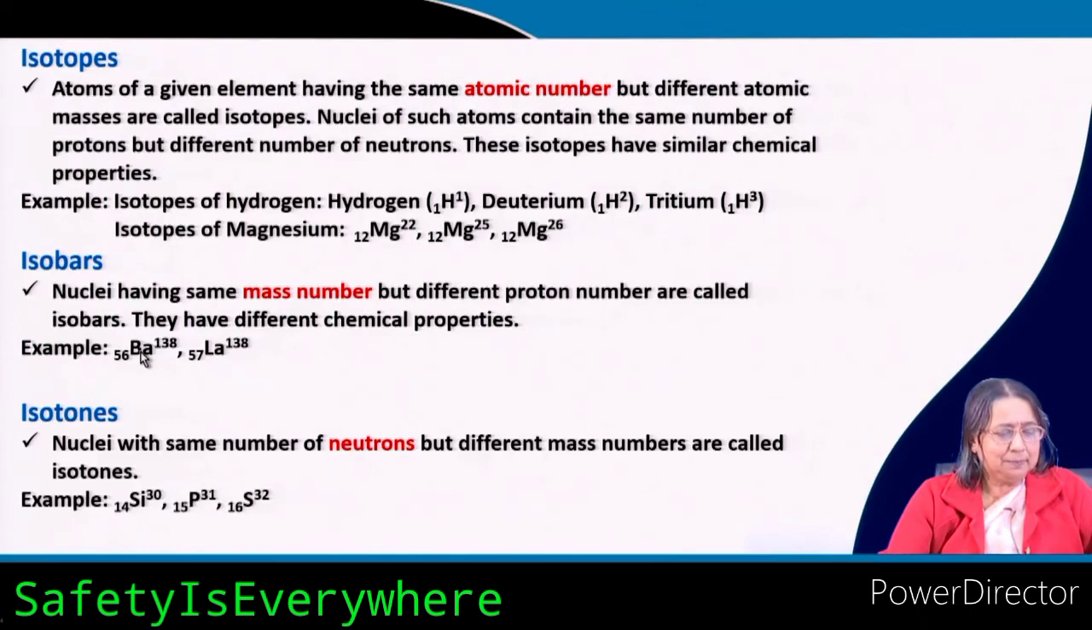So, for example, here barium and lanthanum, you see the mass number is the same, 138, but the atomic number is changing, 56 and 57. So, they are different elements obviously.